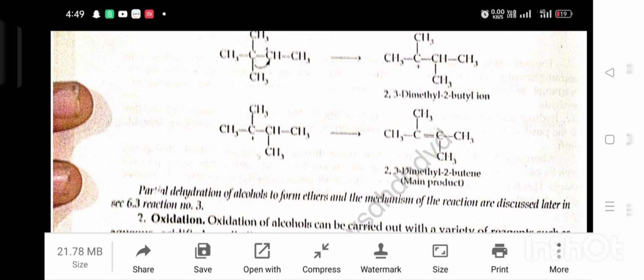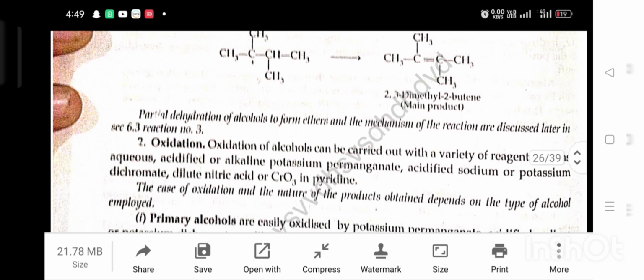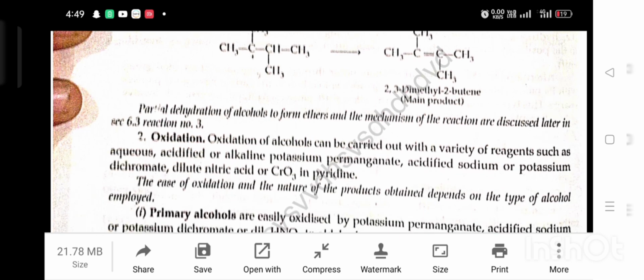Partially dehydrated alcohol forms the mechanism of reaction as discussed later in section 6.3, reaction number 3. Second, oxidation of alcohol can be carried out with a variety of reagents such as aqueous acidified or alkaline potassium permanganate, acidified sodium or potassium dichromate, dilute nitric acid and CrO3 in pyridine. The ease of oxidation and the nature of product obtained depend on the type of alcohol employed.